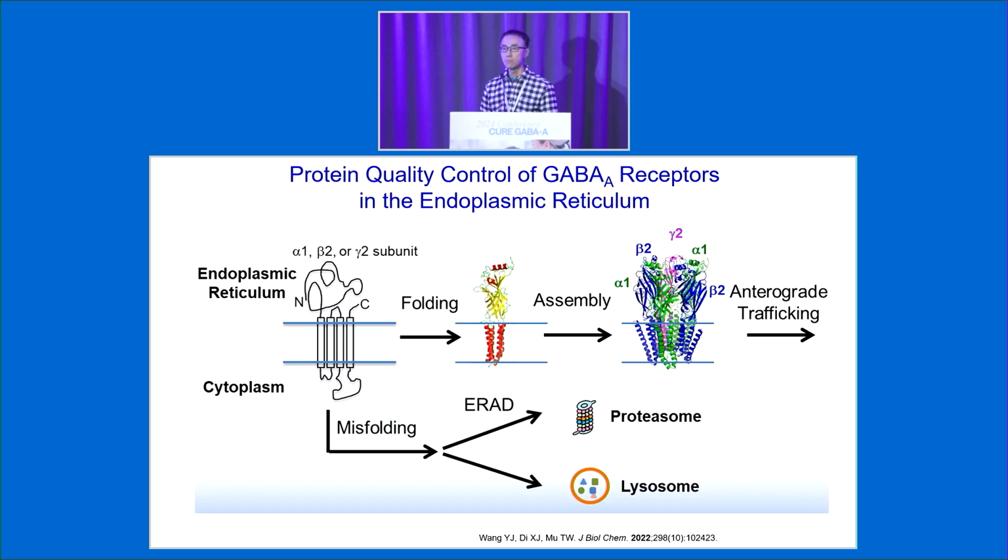So this is also a really important slide. This recapitulates what I just mentioned, but it's also important. It's a cartoon that will draw your attention to the protein folding and trafficking pathway. As I mentioned, GABA receptors need to assemble properly into this pentamer before they will be able to traffic out of the ER and reach the membrane. The individual GABA receptor subunits need to fold and assemble well inside the ER, the organelle in the cell, right? If something goes wrong with the protein folding or assembly step, the proteins will be retained inside the cell. Therefore, they will not be able to traffic out of the ER to the plasma membrane.